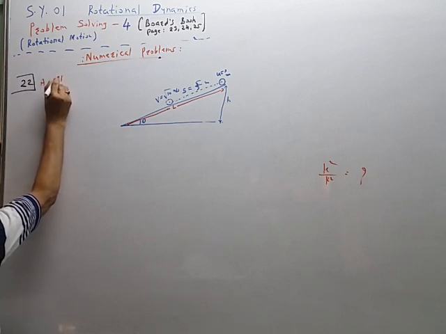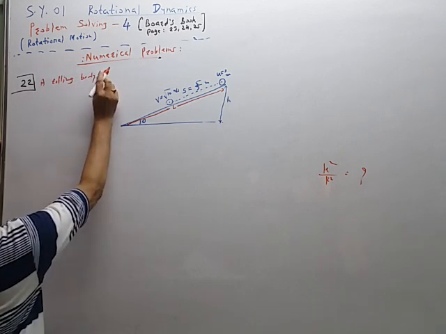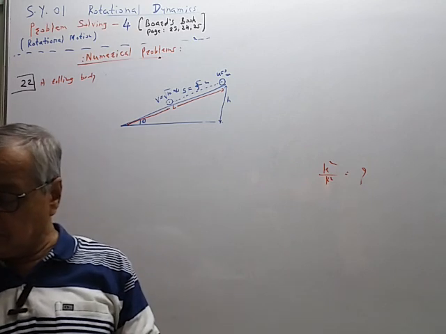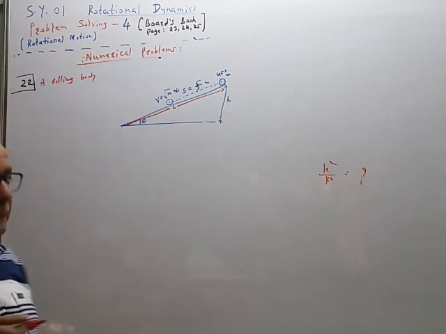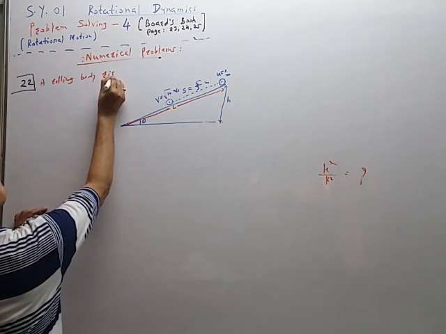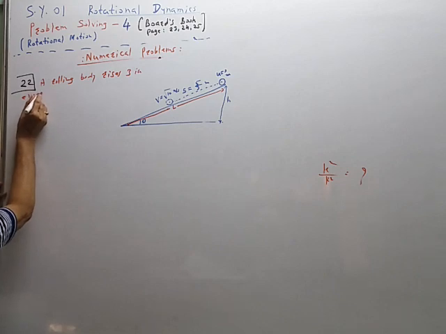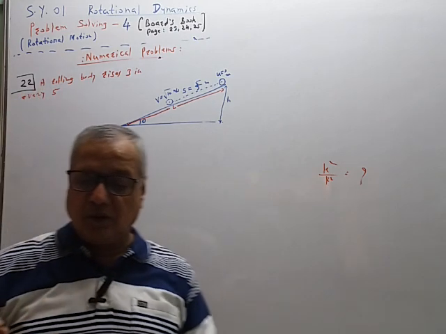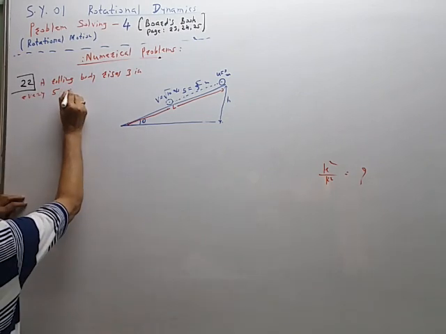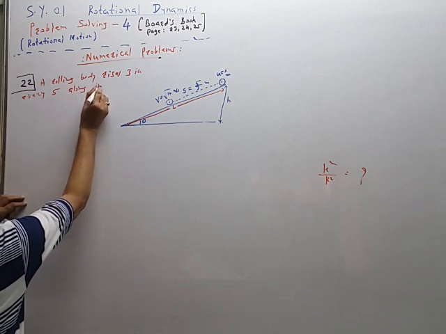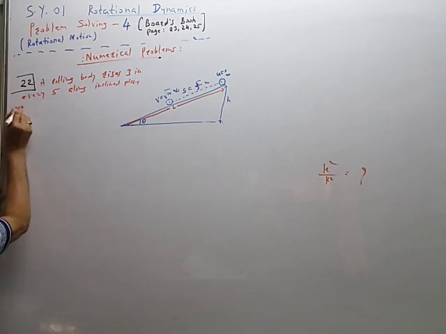A rolling body, what property is given? A rolling body rises 3 in every 5 along the incline. Along the inclined plane means that